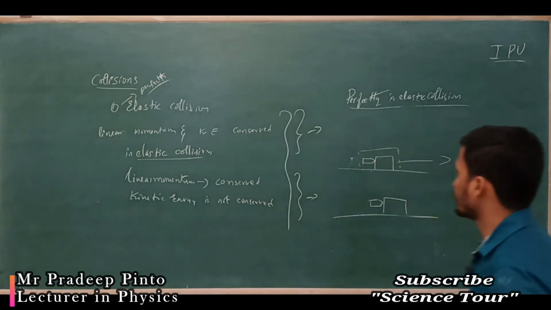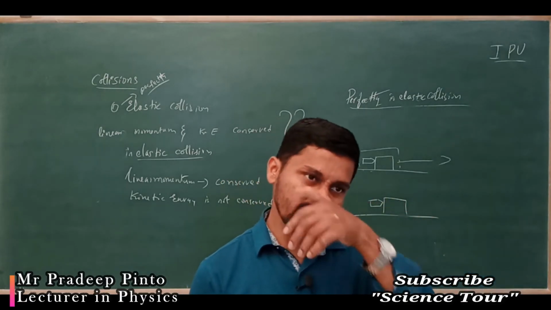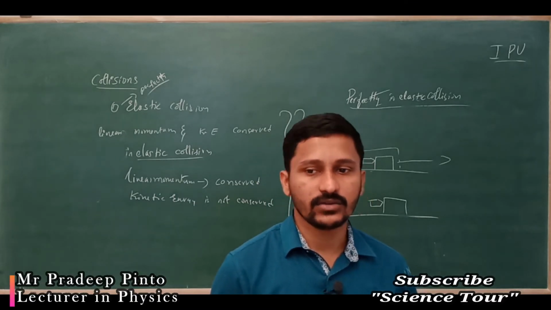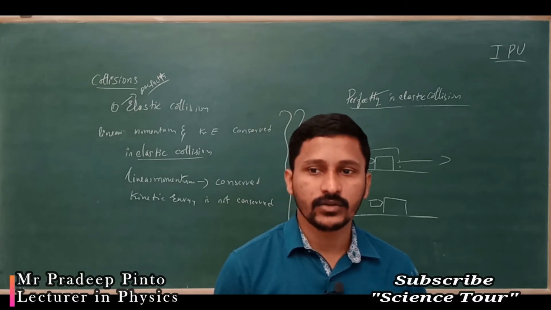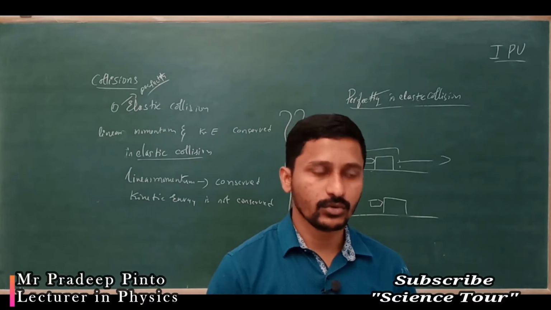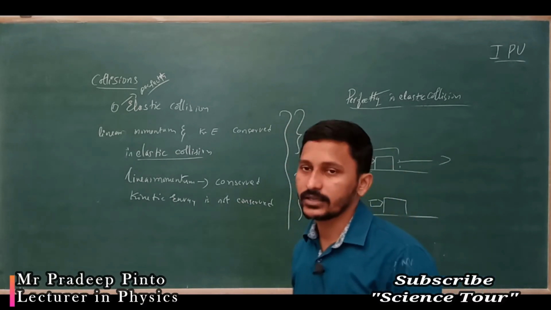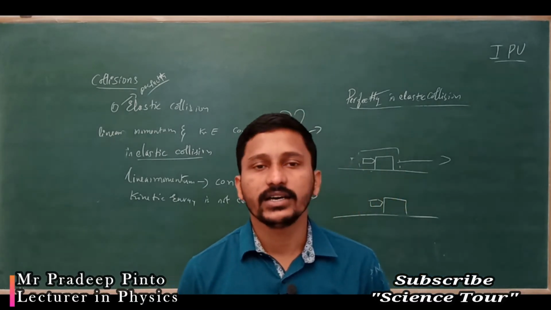This is what the three types of collisions are. One is elastic collision, another one is inelastic collision, another one is perfectly inelastic collision. This is the thing we have to go through. Next, in detail we have to study the collisions in our next videos.